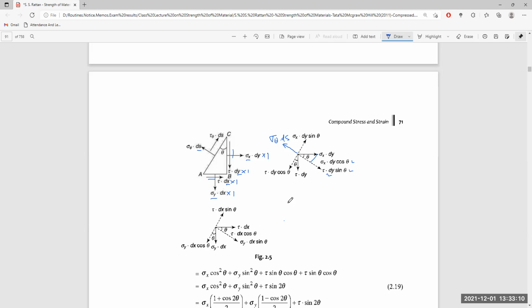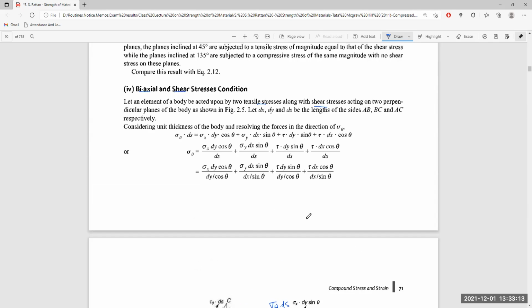So what we are writing down here is sigma x dy cos theta plus tau dy sin theta. Both we are adding, and as we are equating the stresses on the right side of the equality sign, both have become positive.